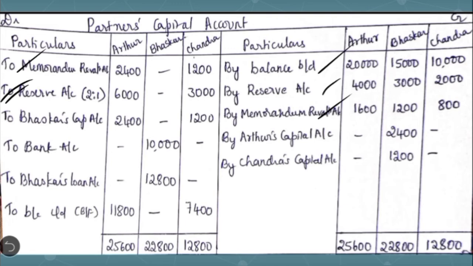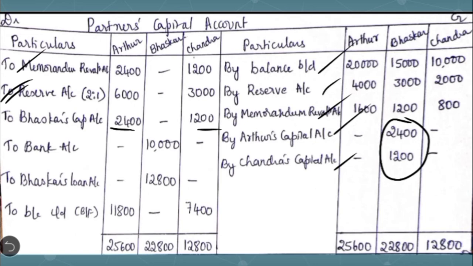First let's write the first part of the transaction: by Arthur's capital account, by Chandra's capital account. We write it in the retiring partner's capital account because he is the one getting the compensation. Then the other part of the transaction, to Bhaskar's capital account, we write the amount in the remaining partners' capital accounts.